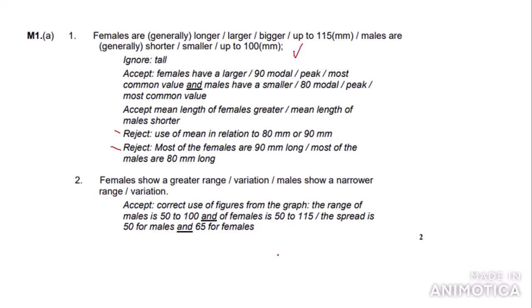So if we look at the second marking point, it says females show a greater range / variation / males show a narrow range / variation. So you'd get all 2 marks for the question. It also says accept correct use of figures from the graph. So you can use the figures from the graph if you like, but these have to be correct.